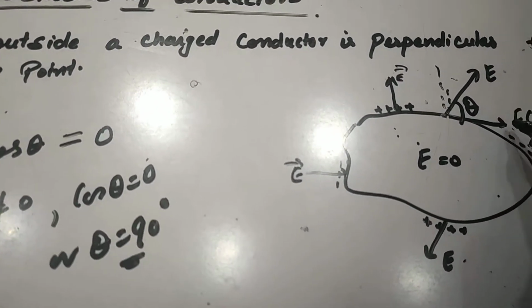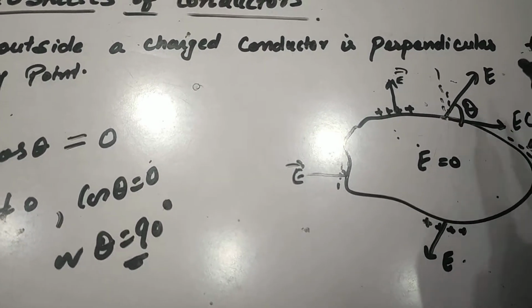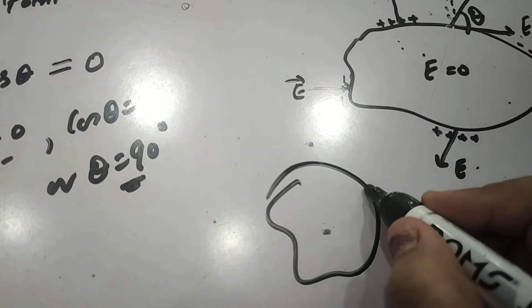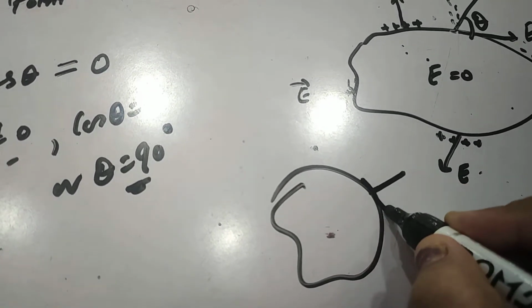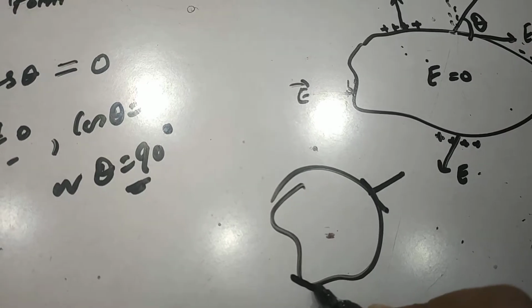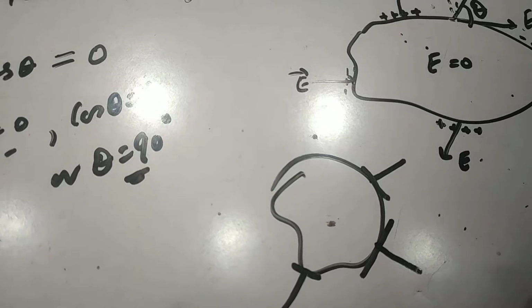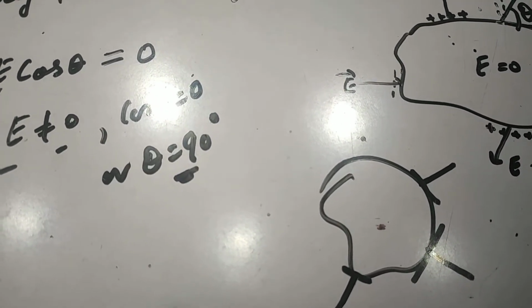So this is our second property, that electric field always exists perpendicular to the surface. Whatever is the shape, suppose this is the shape, at this point the normal to the surface is this, at this point the normal to the surface is this. So whatever is the shape, electric field will always be normal to the surface.